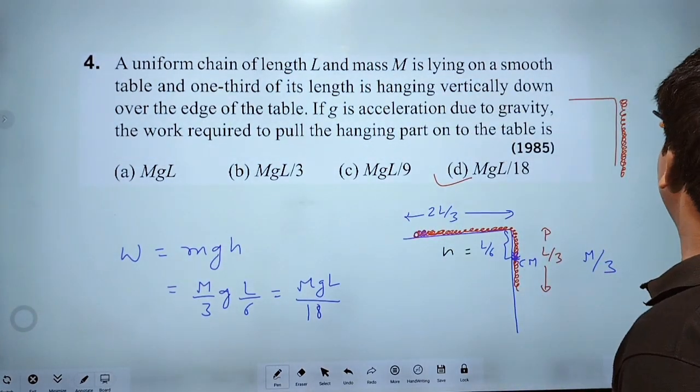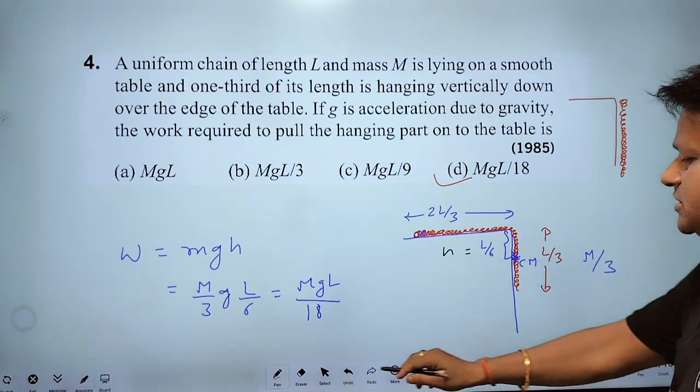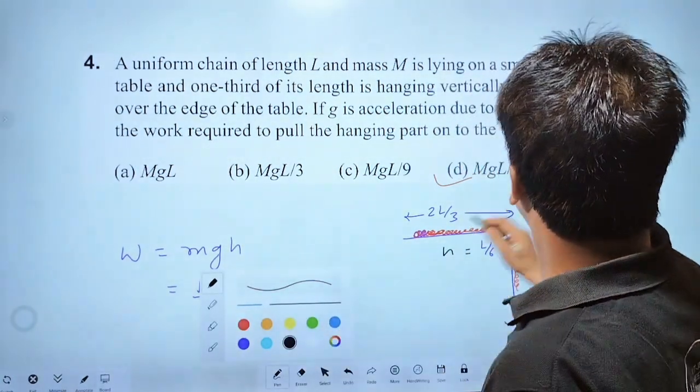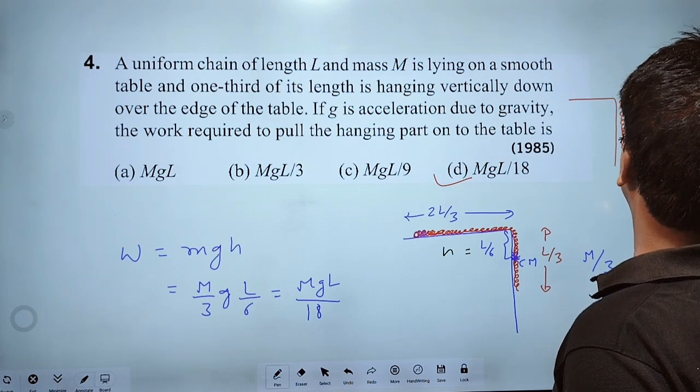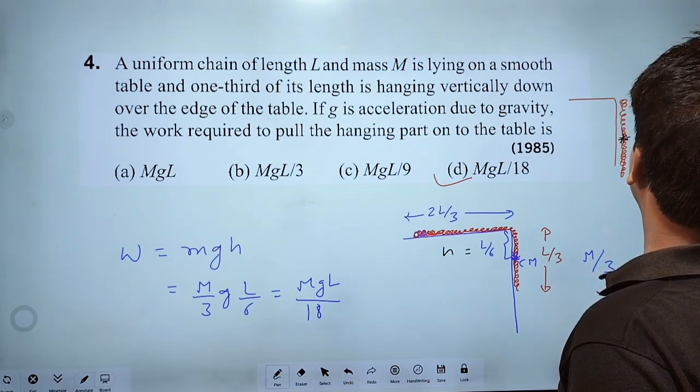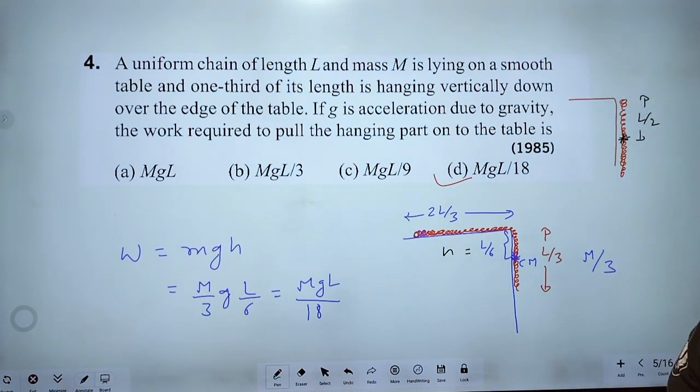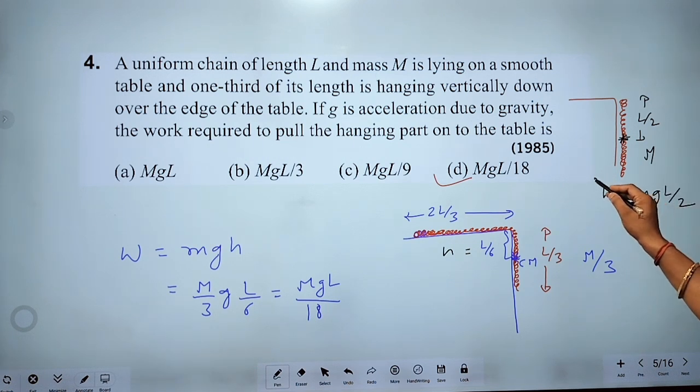Whole chain is hanging, therefore center of mass will be here, and the position of center of mass from the top of the table will be L upon 2, and the mass of this chain will be m. Therefore, work done should be equal to mgh. h will be L by 2. Okay? Therefore, work done will be mgL by 2.